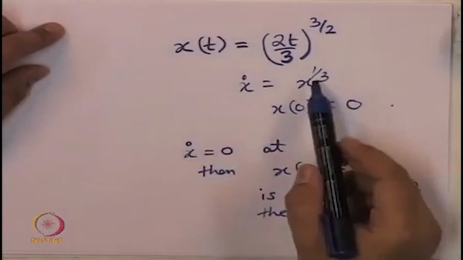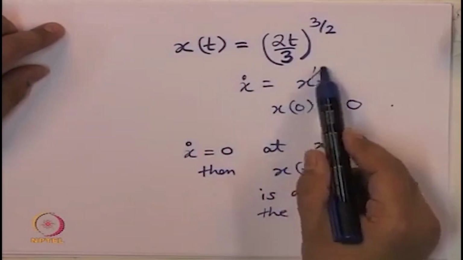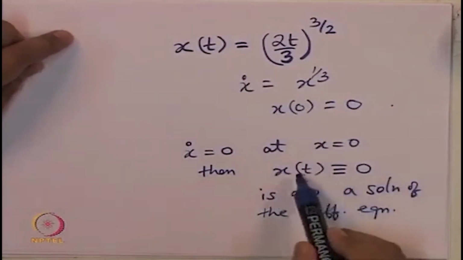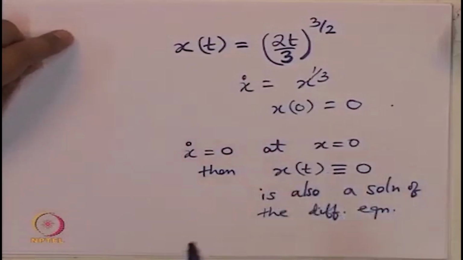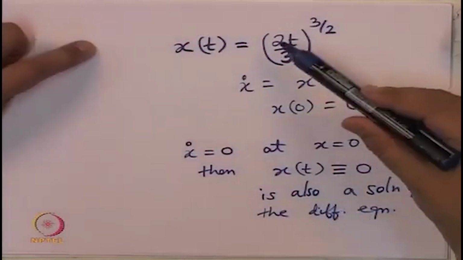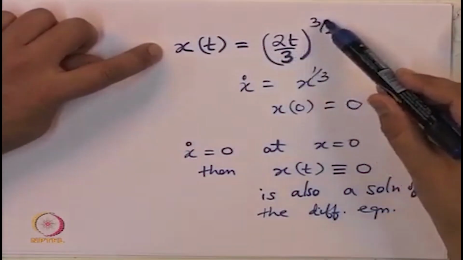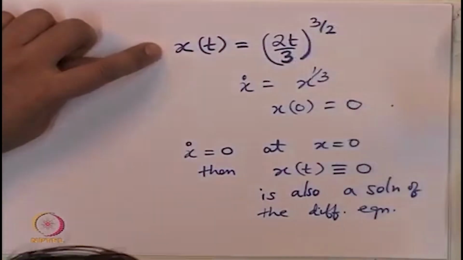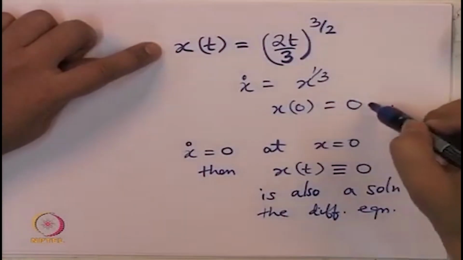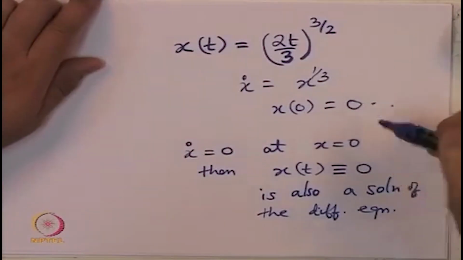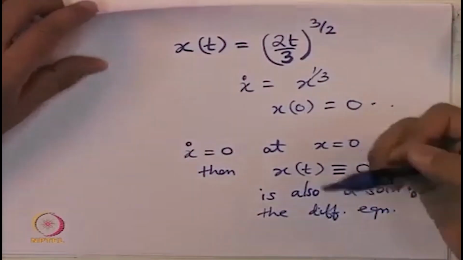Why is x dot equal to 0? Because we put x equal to 0 here, and cube root of 0 is nothing but 0, and hence x dot is equal to 0, and then we conclude that x is equal to 0 for all time t. This is one solution to the differential equation, but we see that x of t equal to (2t by 3) to the power 3 by 2 is also a solution to the differential equation with the same initial condition. So, for the same initial condition, we have two solutions to the differential equation.